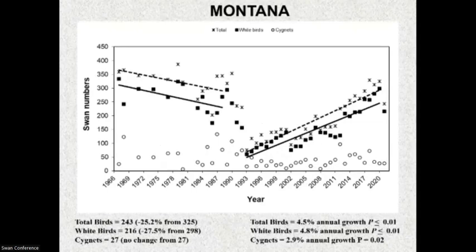And if we look at the state of Montana, once again, there's a nice 4.5% significant annual growth rate since 1993. And cygnets have been continuing to go on for about a 3% annual growth rate.